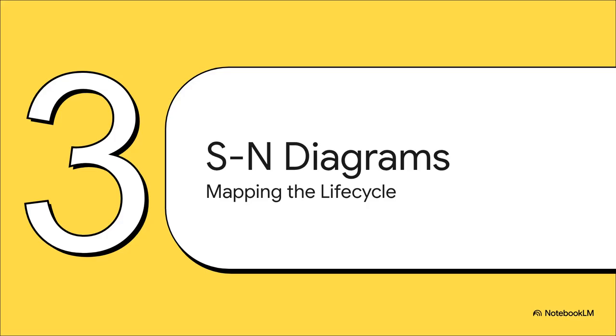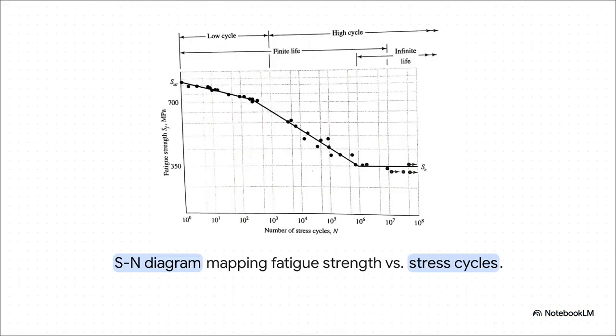Which brings us to Section 3, SN diagrams and cycles. Since we obviously can't see these cracks forming, engineers map out this failure using some highly structured data. Check out the SN diagram. This is essentially the cornerstone of all fatigue design. On the vertical axis, we have S for fatigue strength, and on the horizontal axis, N for the number of stress cycles. Notice how it's plotted on a log-log scale?